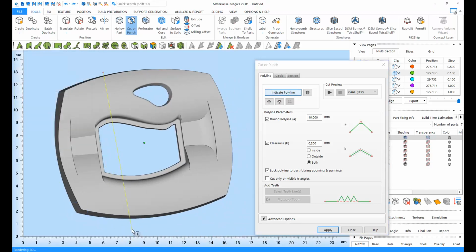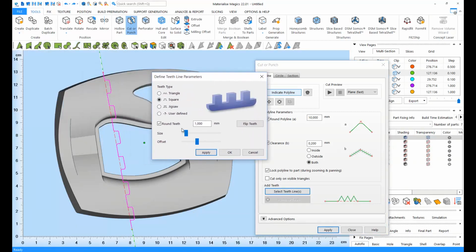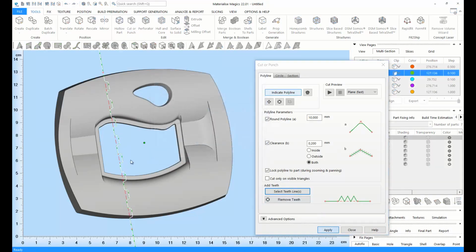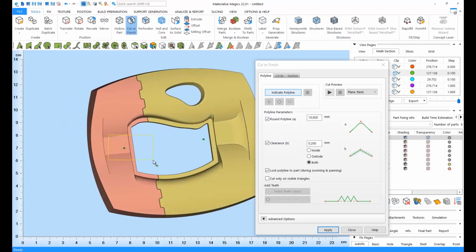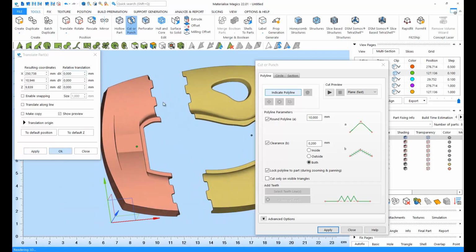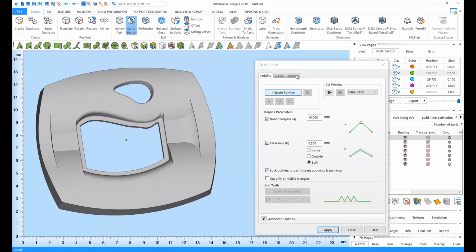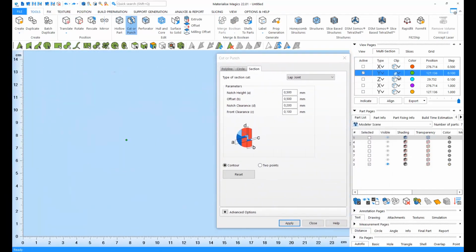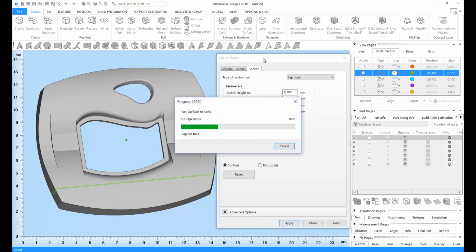Let's draw another polyline, but this time we're also going to add teeth. Apply, OK, apply. Just like this. You can add lap joint cuts on sections. Apply.